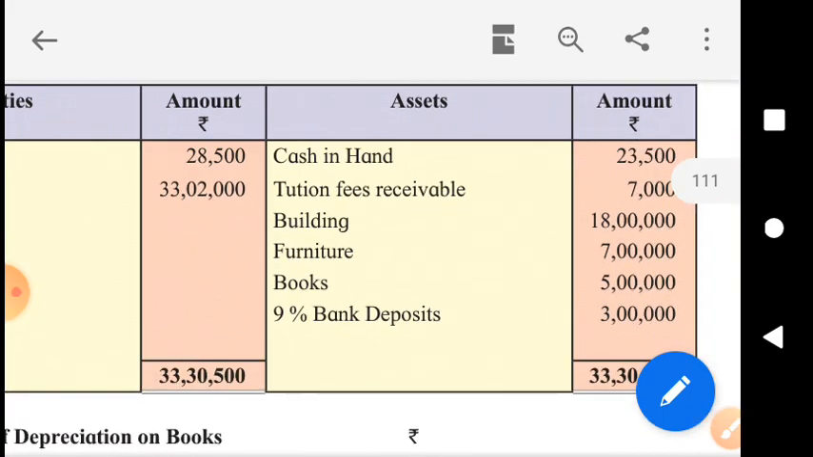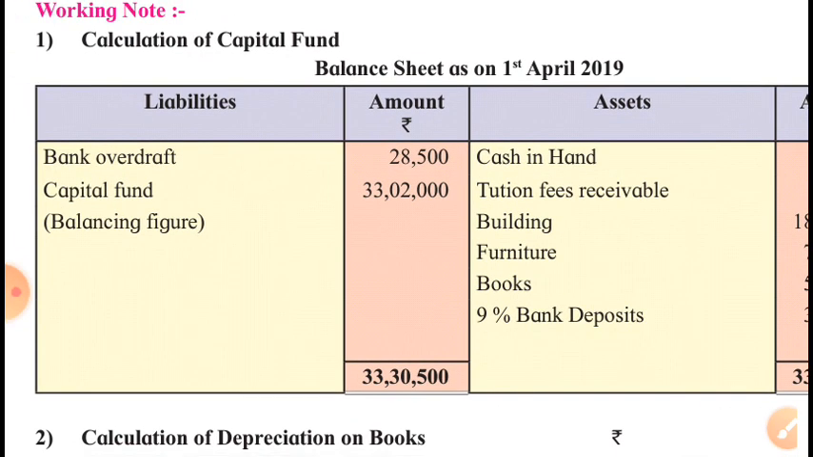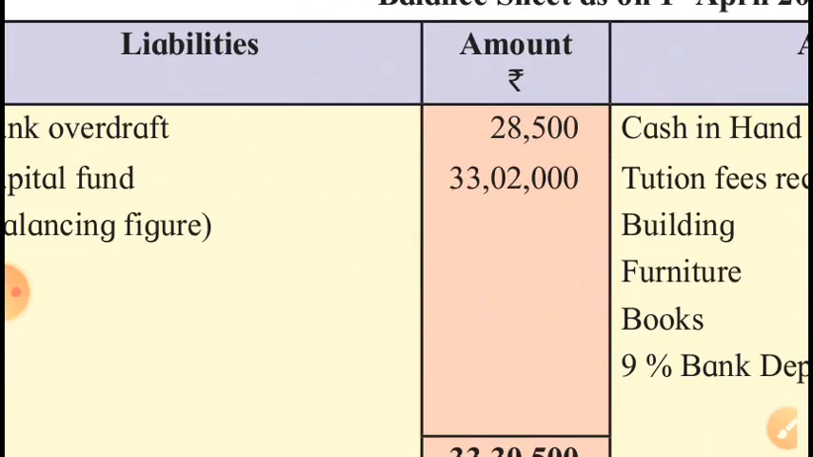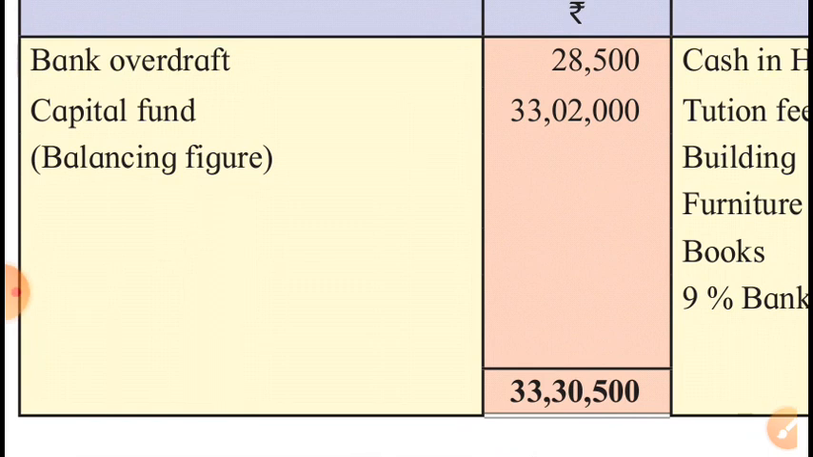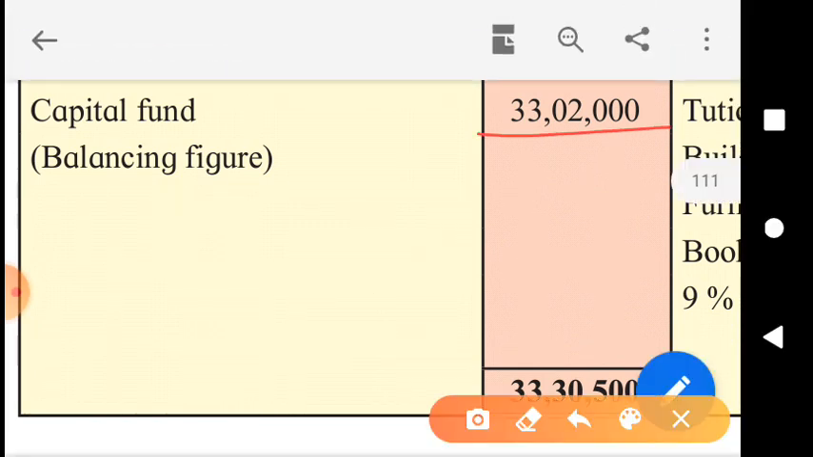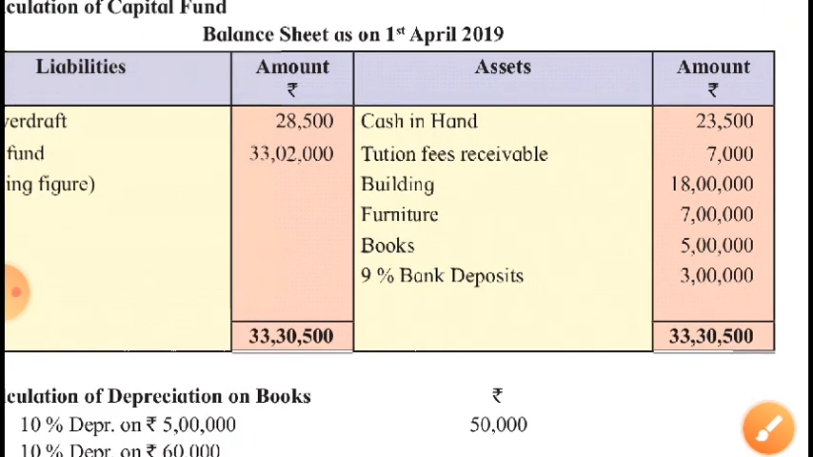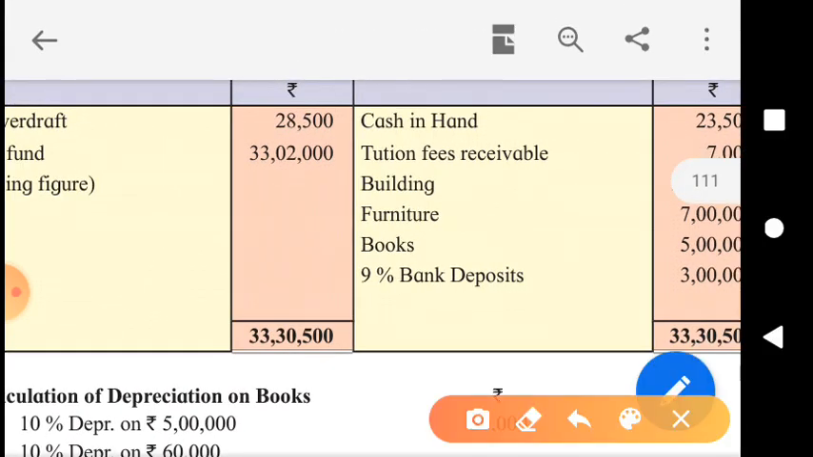Total of assets 33 lakh 30,500 minus 28,500. So the opening capital fund is 33 lakh 2,000. By this way, we get the amount of the opening capital fund. The necessary information to prepare the opening balance sheet is given in the sixth adjustment, but this item, that is opening cash, is to be taken from the receipt and payment account without fail.